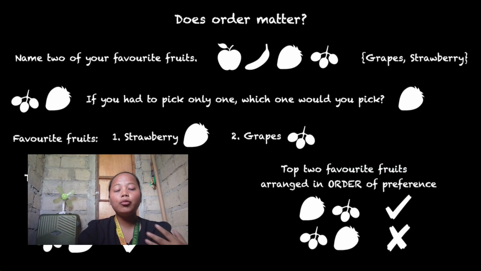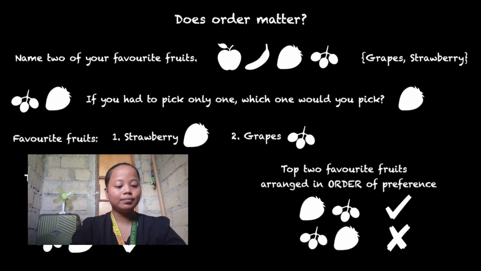However, when I ask for your top two favorite fruits arranged in order of preference, since strawberry is your most favorite, more likely you will answer strawberry first, then grapes. It cannot be grapes to strawberry, since it is ordered, right? Because you like strawberry more.